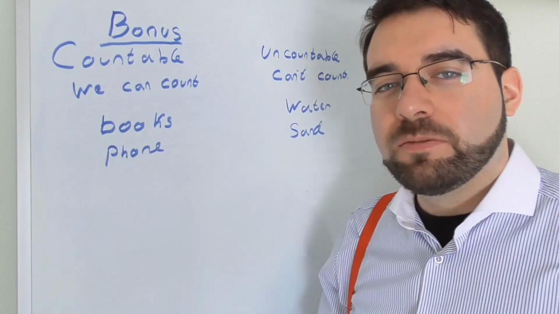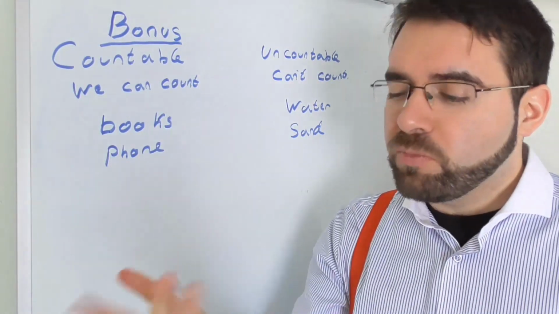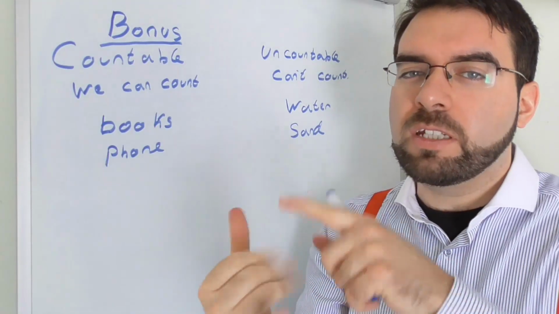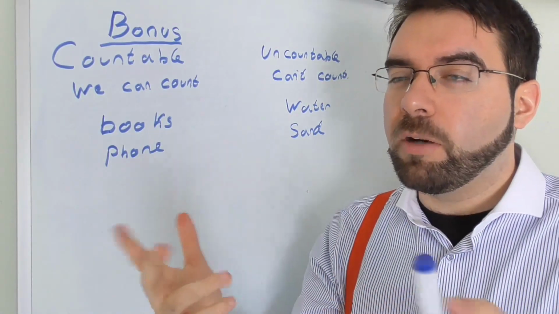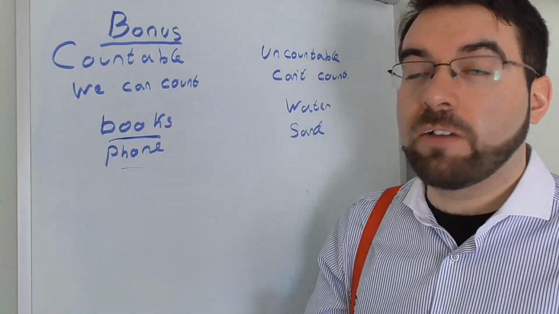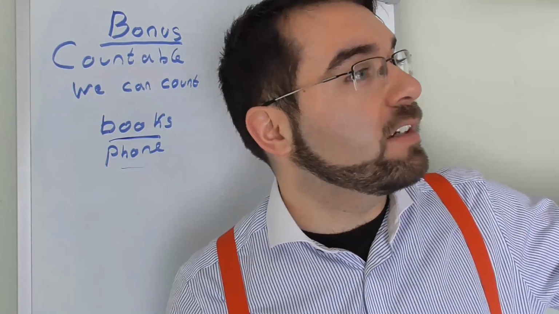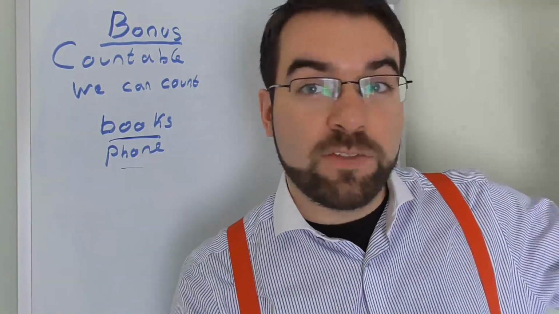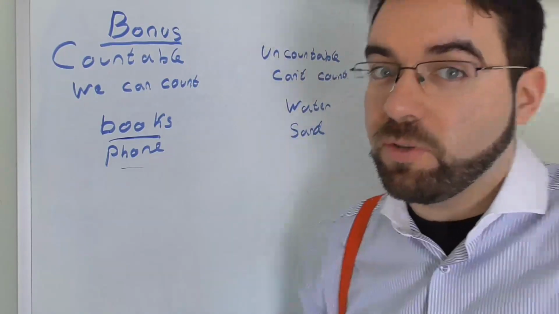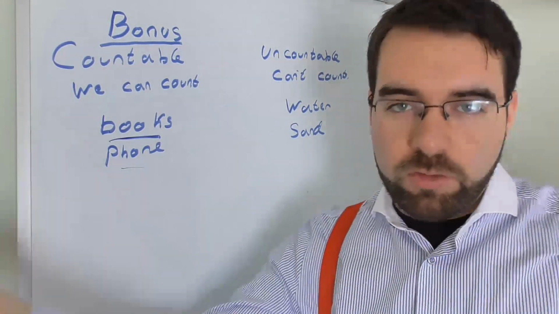Countable and uncountable. What does that mean? Well, countable means something you can count. You can count how many there are. So, phone and book, or books. I have 2 phones. I have 1 phone. I don't know how many books I've got here. 30. I have 30 books. 30 books. I can count them. So we're going to give a number. 1, 2, 3, you know the rest.